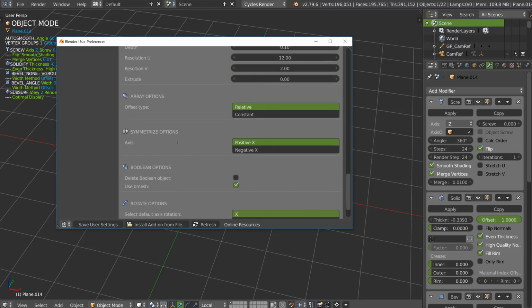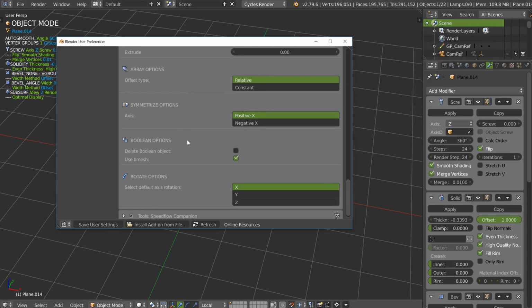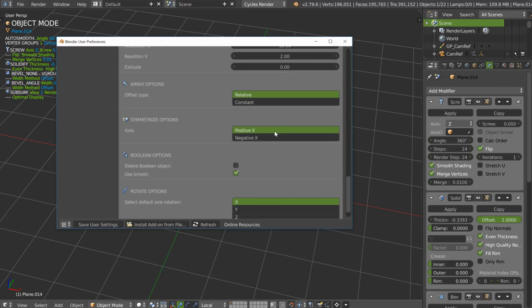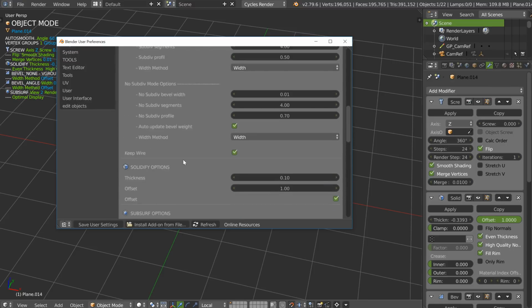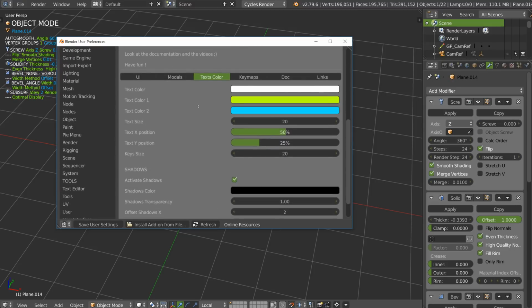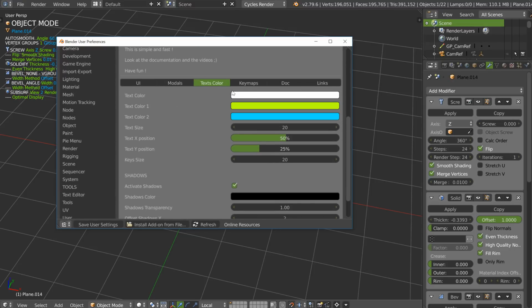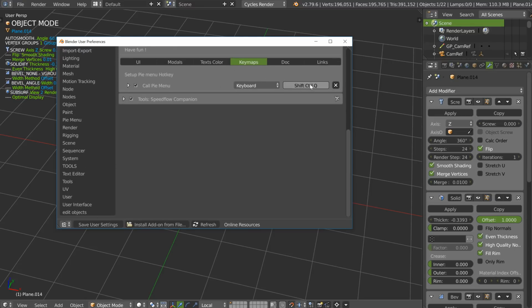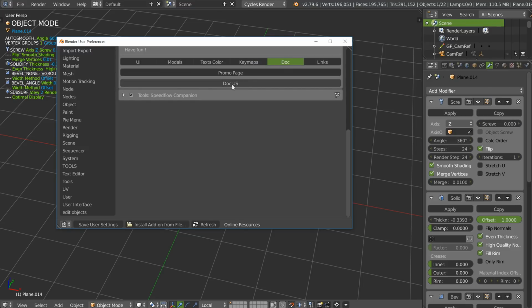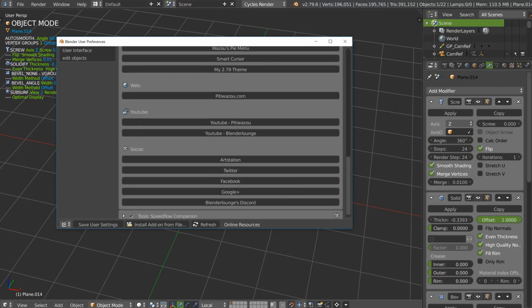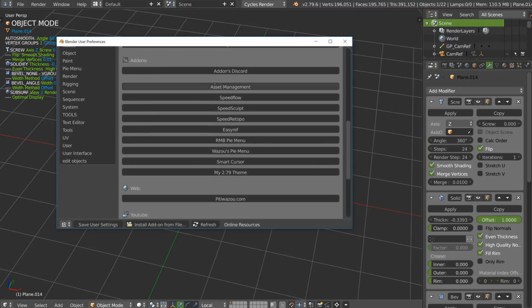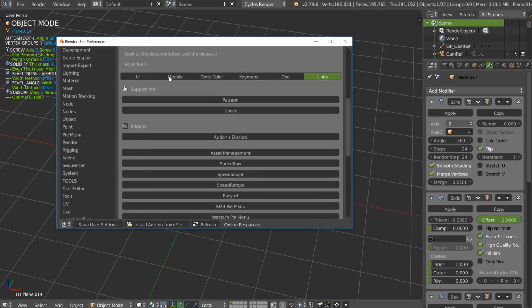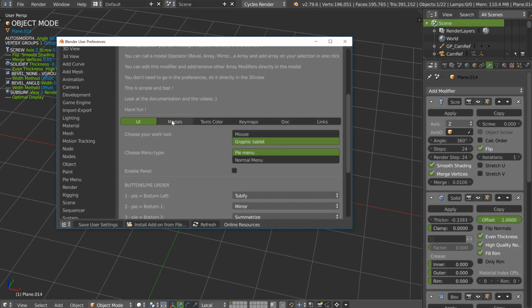Tubify, array, symmetrize, Boolean. I will redo the mirror modifier to make it better, so you will be able to have some options here. And that's it. You can of course change the color, the size, the color of the text, etc., and the keymap if you don't like the current keymap. You have some documentation and some links on how to add add-ons, etc. So as you can see, the add-on preferences are full, and you can do a lot.